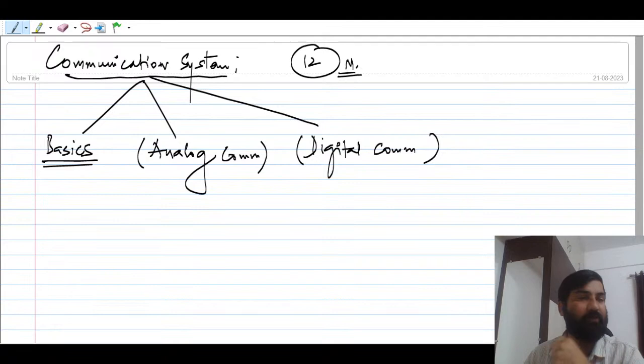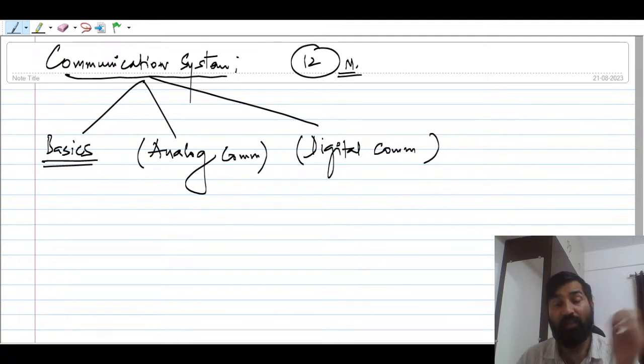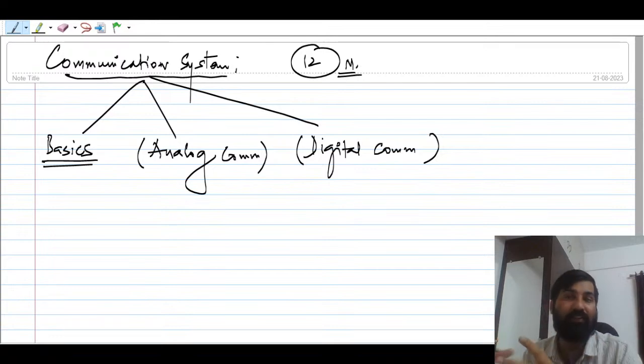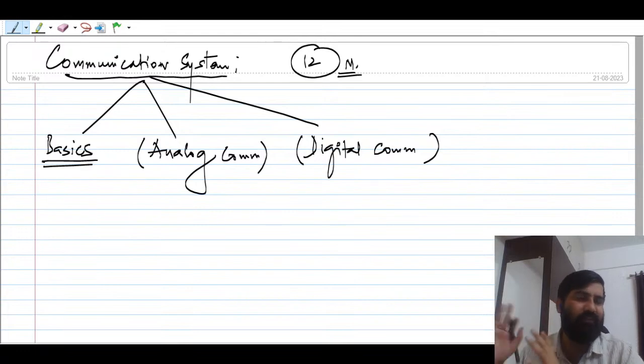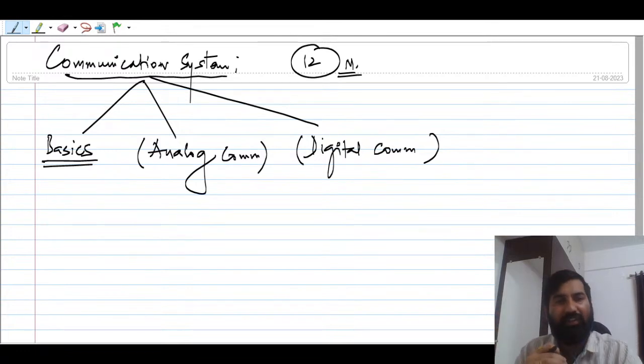So there are three parts basically. One is very important, the basics. If you're not good at basics, you cannot understand analog as well as digital, right? Whenever you look at everything around you, everything in nature is analog only. And there are certain advantages of using digital communication.